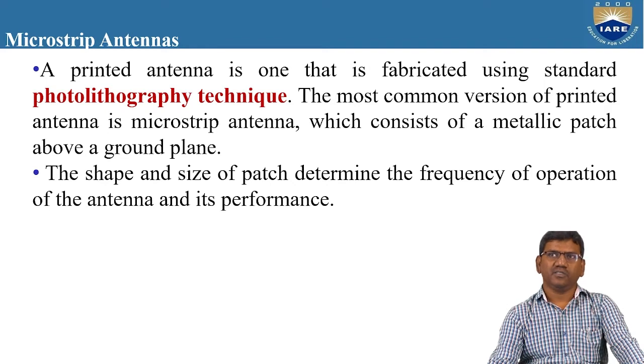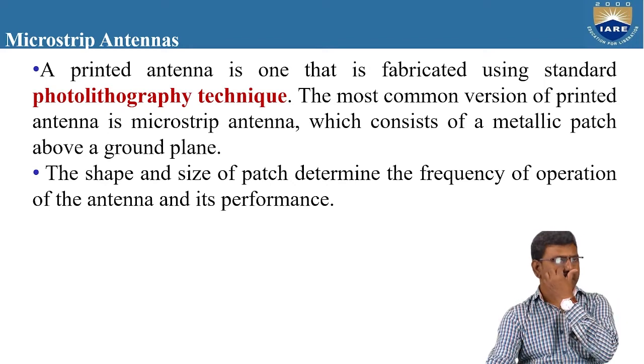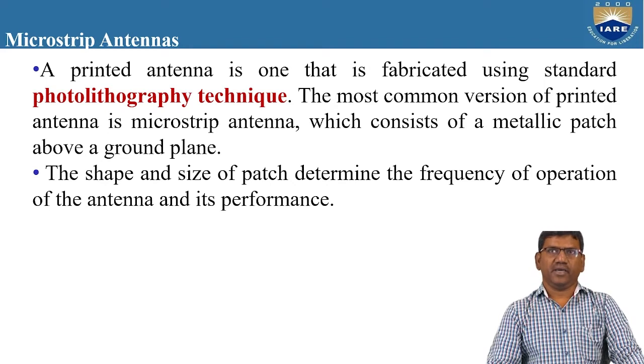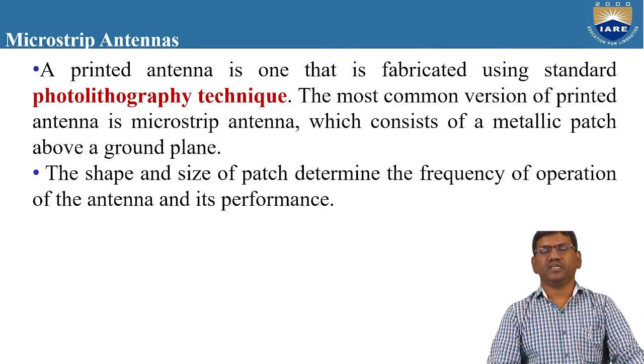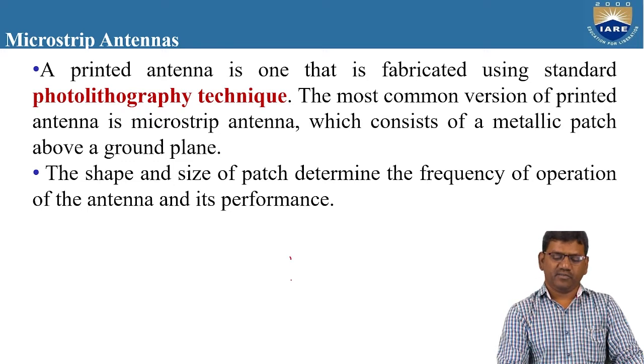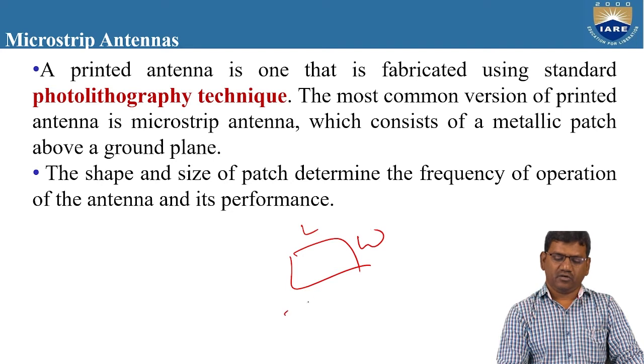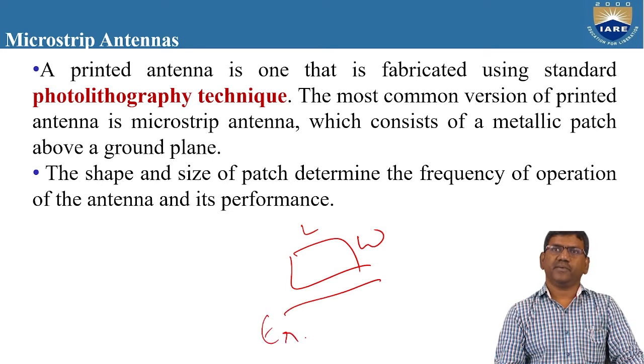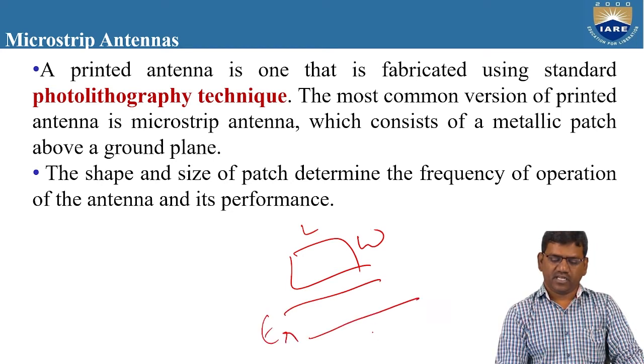Right? So how much frequency you need depends upon the shape and the size of the patch. So what must be the size of the patch and what must be the shape of the patch? Depending upon the shape and the size, you can decide the frequency of operation of that antenna and its performance. A patch will have some length and some width, and you add some substrate for this patch here, and below this we have the ground plane.